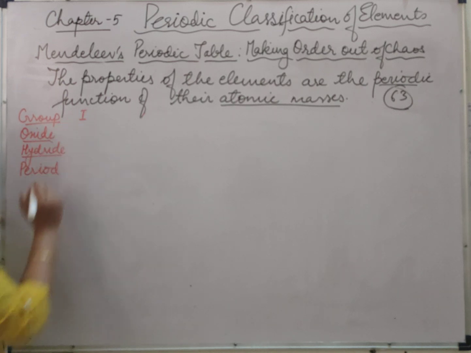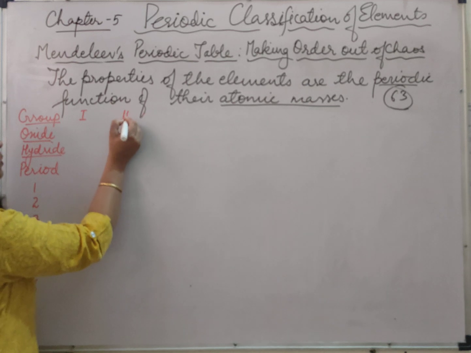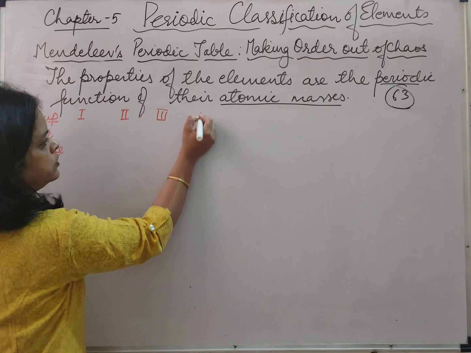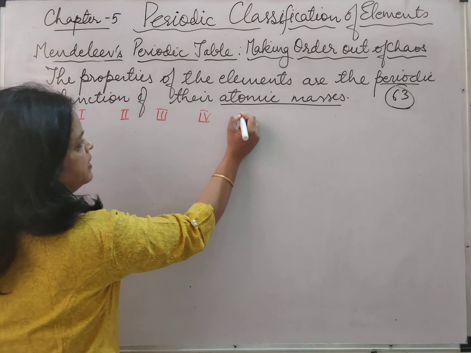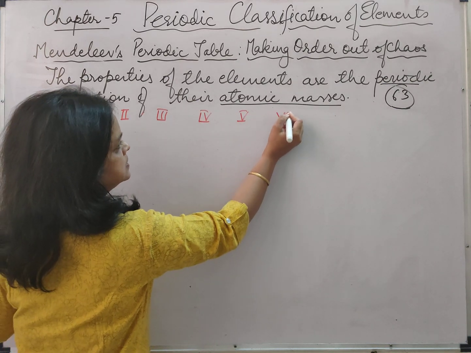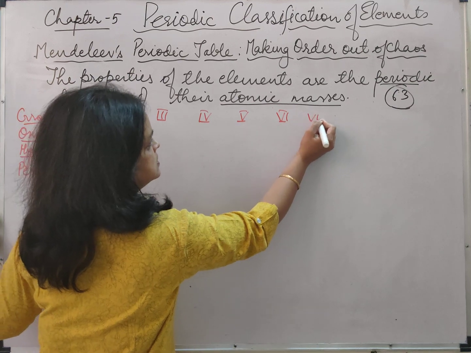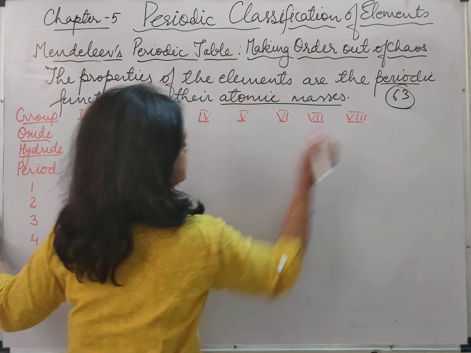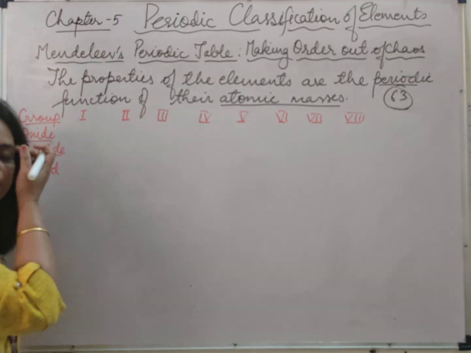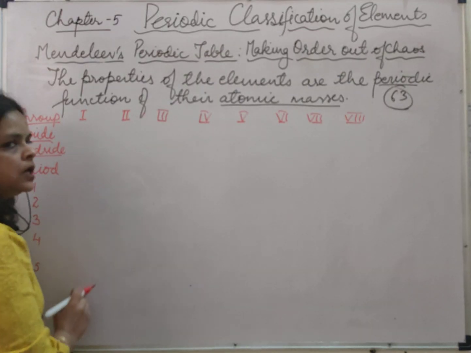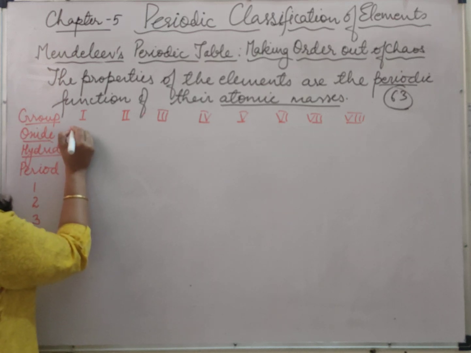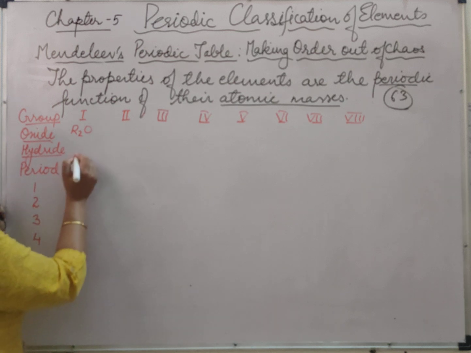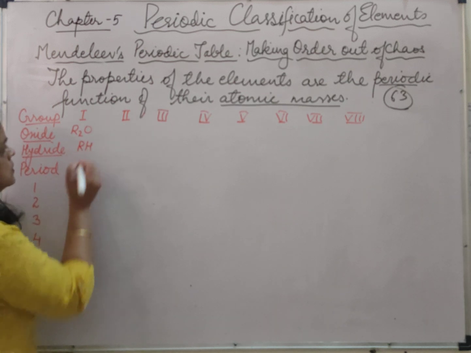Group 1 in Roman numerals, then 2, 3, 4, 5, 6, 7, and 8. When he studied their formula, the elements which were coming in the first group were having the formula of R2O, and the formula of hydride was RH.